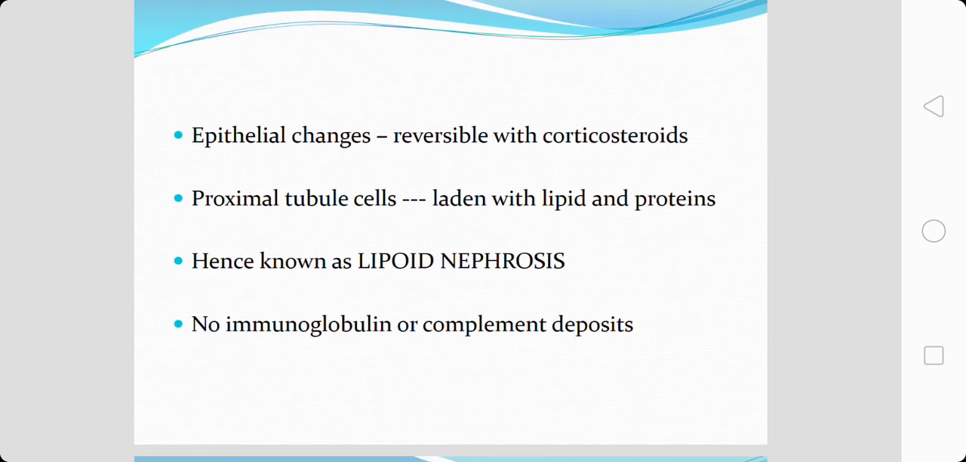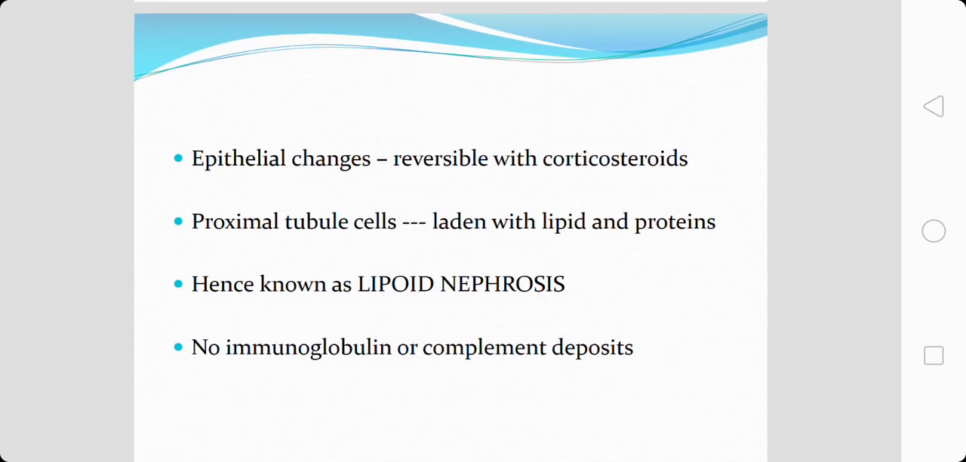One feature you have to remember for minimal change disease is that it has an excellent response to corticosteroids. Whatever epithelial changes we notice in minimal change disease can be reversed with administration of corticosteroids. The proximal tubular epithelial cells are often laden with lipid and proteins, and hence it has one more name, lipoid nephrosis. On immunofluorescence studies, there is no deposition of immunoglobulin or complements.